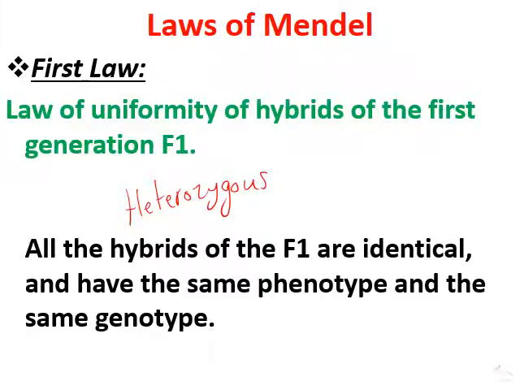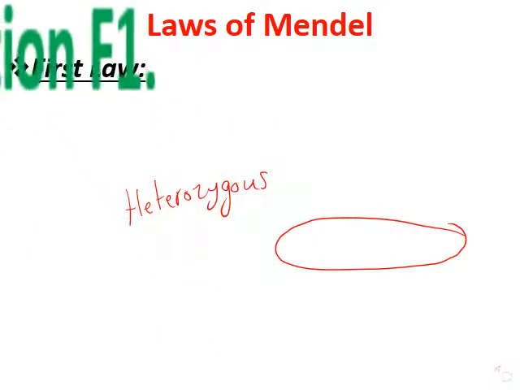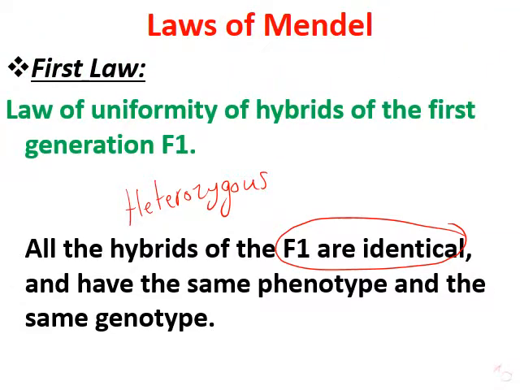So all the first generation are identical, with the same phenotype as well as the same genotype. This is the first law.